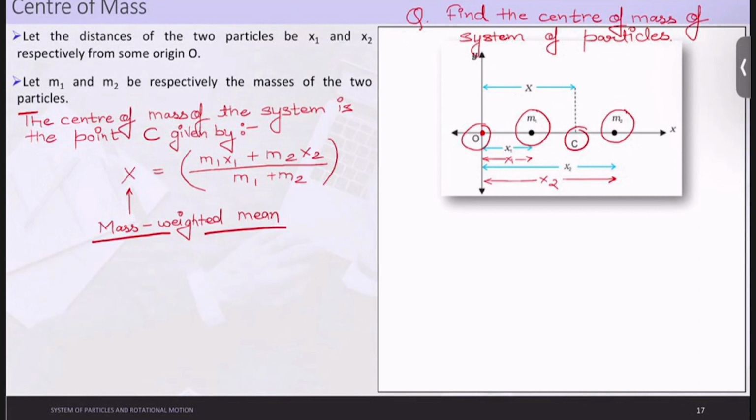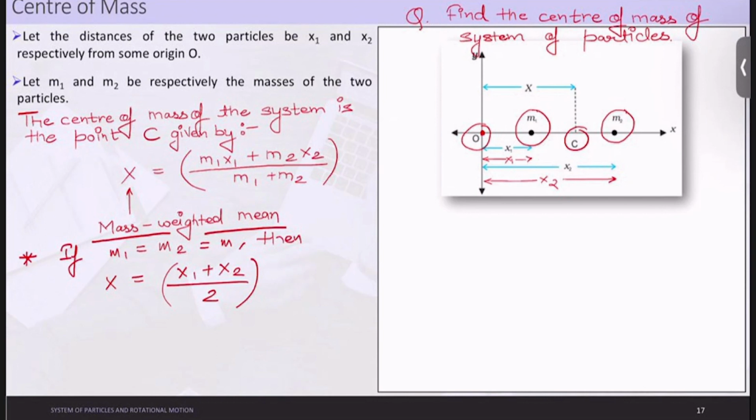Okay, let us take a special case here. If the masses are the same, that is, if m1 is equal to m2 is equal to m, then capital X is nothing but equal to (x1 plus x2) by 2. Okay, so I hope this is clear to you.